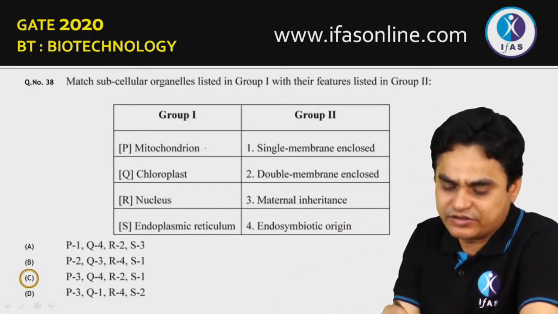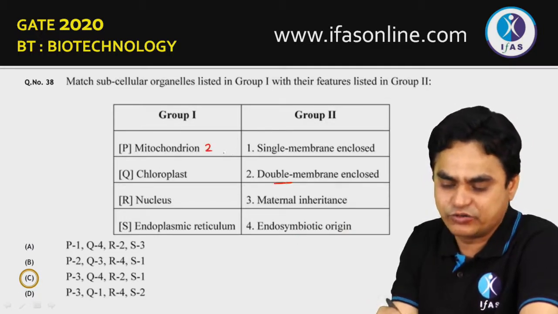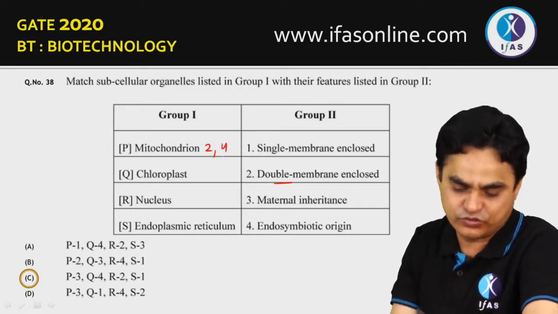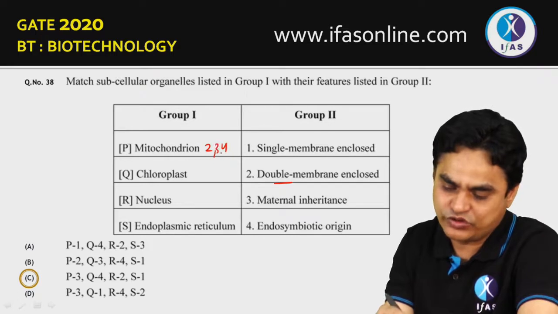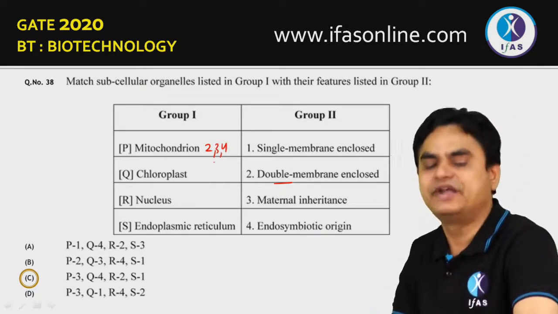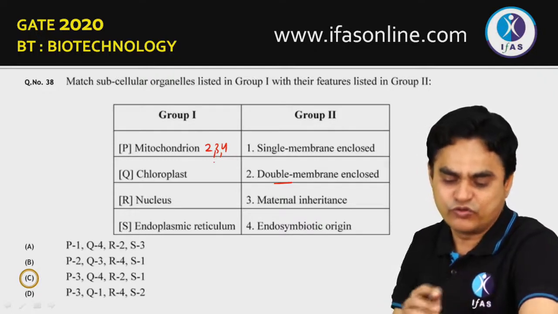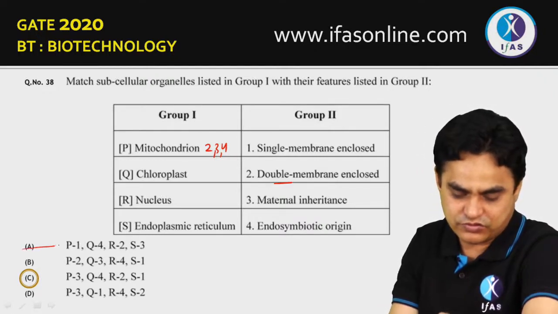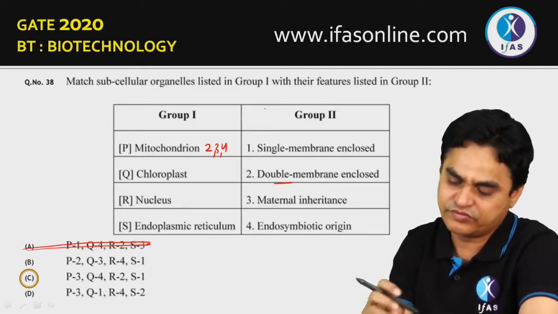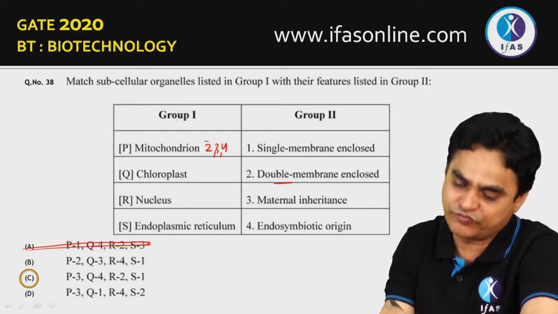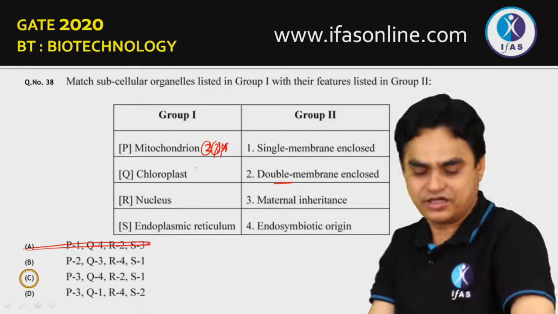So for mitochondria, P could be either 2, that is a double membranous organelle, or it could be explained by the endosymbiotic theory. Mitochondria can show maternal inheritance, it could have endosymbiotic origin, or it could be a double membranous organelle. So 2, 3, 4 could be for P. This option has been removed and 4 is not given in the options. So for mitochondria it would be either 2 or 3. 4 is not possible because it is not given in the options.